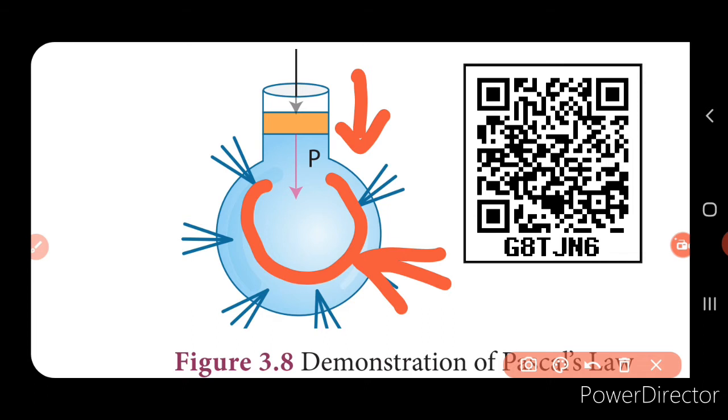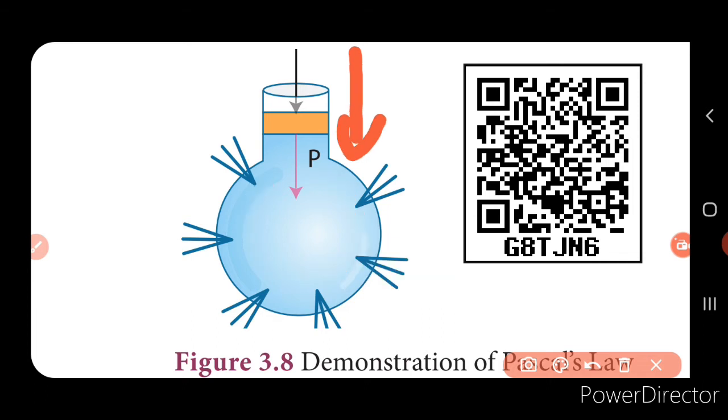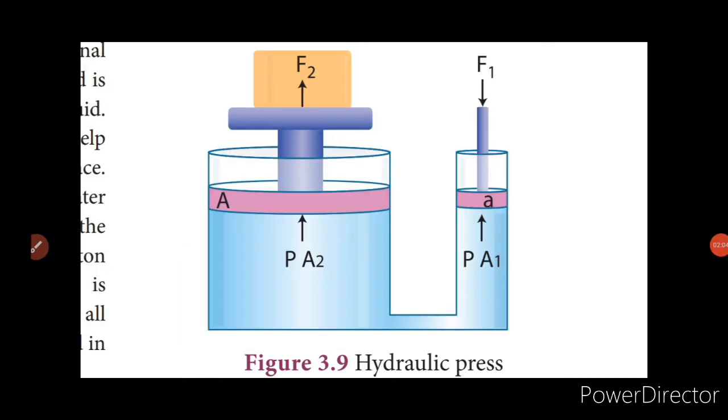So this law states that the external pressure that is applied on an incompressible liquid is transmitted uniformly throughout the liquid. So this principle is applied in various machines in our daily life. Next, we'll see the applications of Pascal's law, that is the hydraulic press.